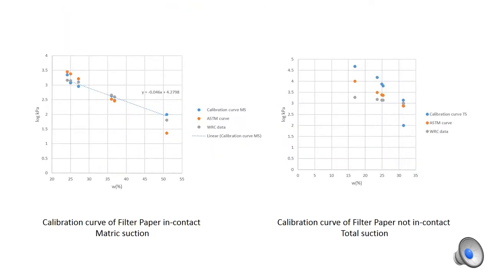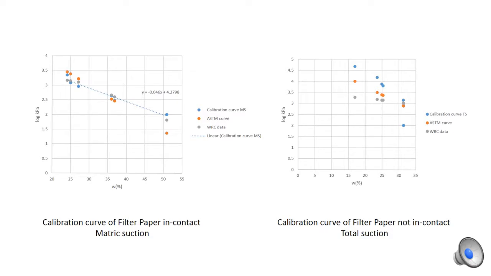The experimental procedure has been repeated on white clay prepared at different moisture contents, and the matrix suction from tensiometer and water content of filter paper have been used to determine the calibration curve of in-contact filter paper. This data has been further validated using the ASTM standard curve and the already existing water retention curve data of the white clay. This method proves that tensiometer is a good tool to determine the calibration curve of in-contact filter paper which measures the matrix suction.